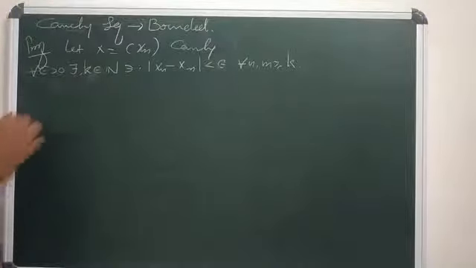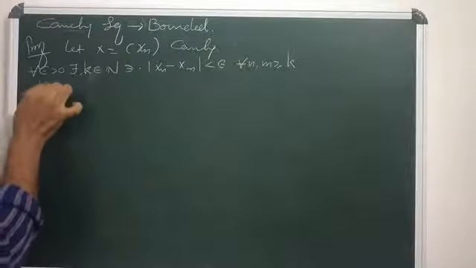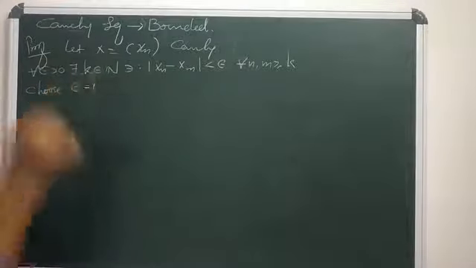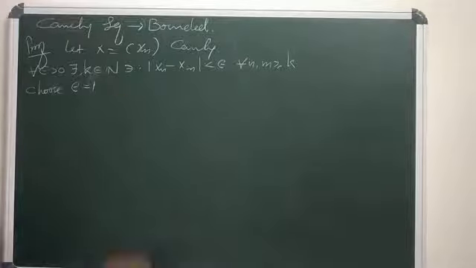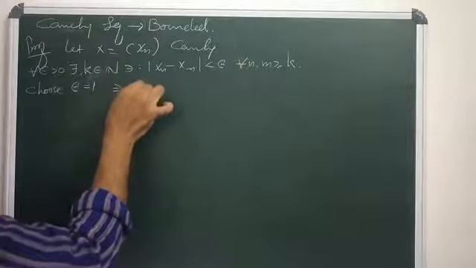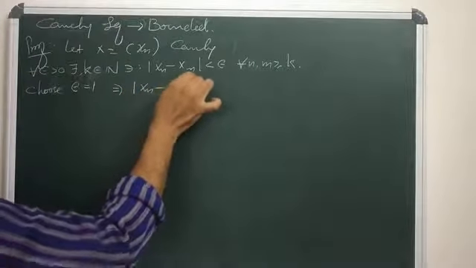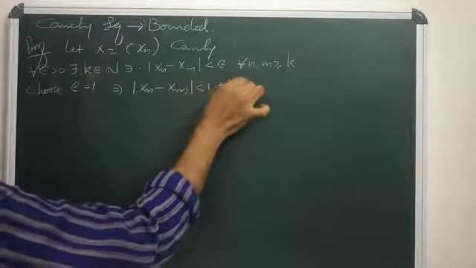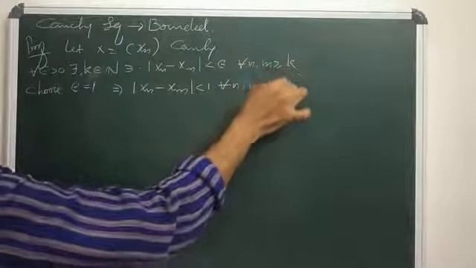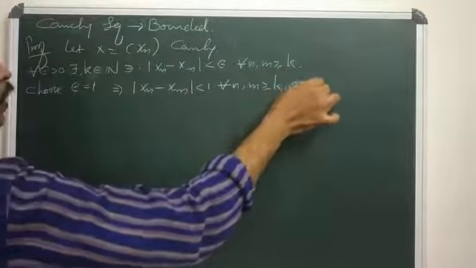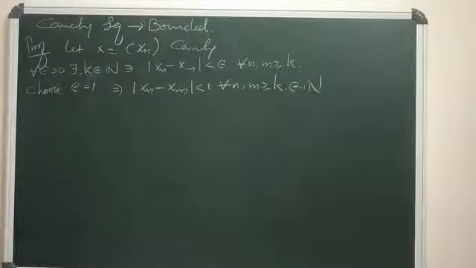So in particular, choose epsilon equals 1. That means modulus of xn minus xm is strictly less than 1 for all n, m greater than or equal to k, where k is a natural number.